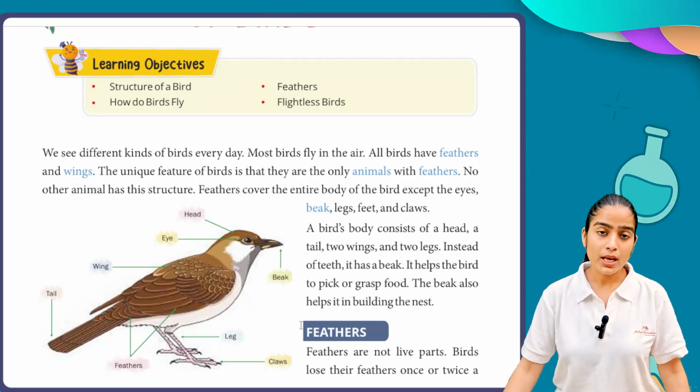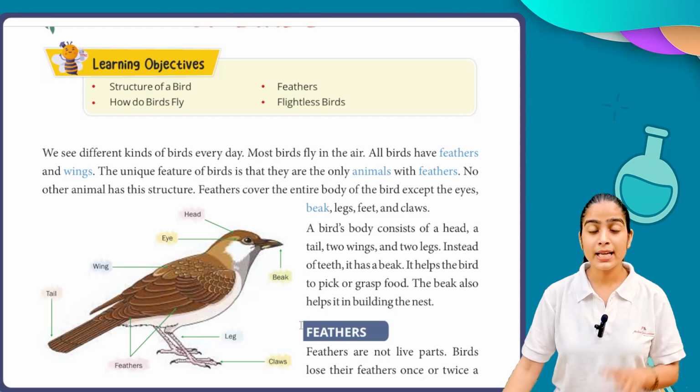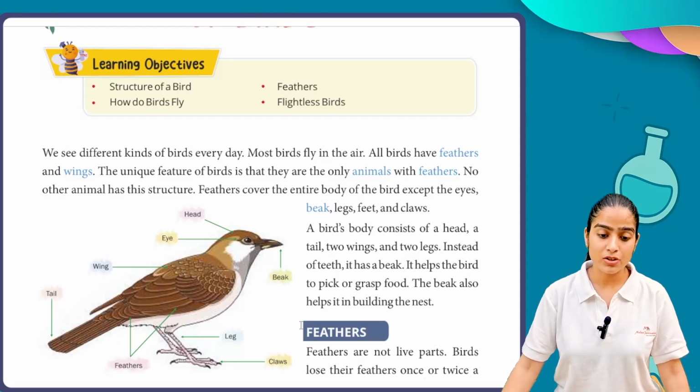And birds are the only kind of animals that can fly. Other than birds, none of us can fly, be it animals, human beings or plants. So no other animals have this structure. Feathers cover the entire body of the bird except the eyes.